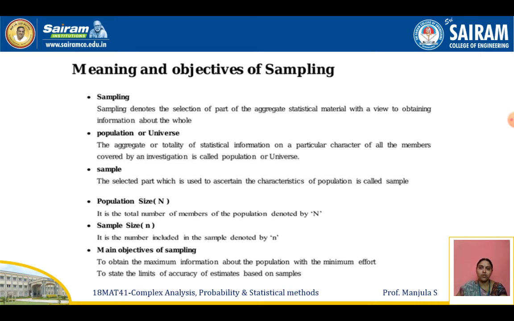Population size we denote as capital N. It is the total number of members of the population, denoted by N. Similarly, sample size we denote as small n. It is the number included in the sample, denoted by small n. So what are the main objectives of sampling? To obtain the maximum information about the population with the minimum effort, and also to state the limits of accuracy of estimates based on these samples.